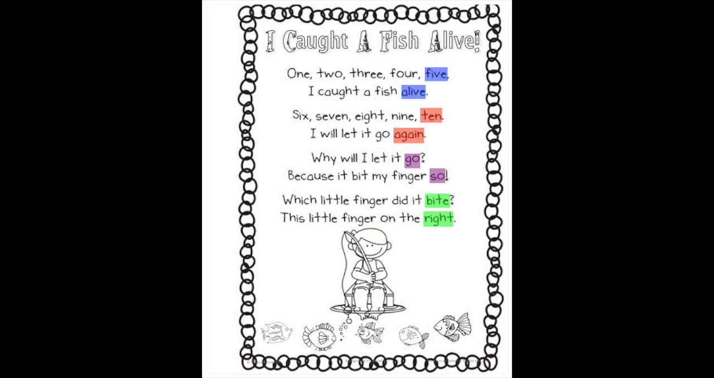So even though in ten and again, EN is what's making the N sound, and in again, AIN is making the N sound, that's totally okay because they have the same end sound. And then in the word bite, ITE is making the IT sound, and in right, IGHT is making the IT sound. So even though those two words have different spellings of the sound IT, they sound the same at the end, and therefore they are rhyming words.